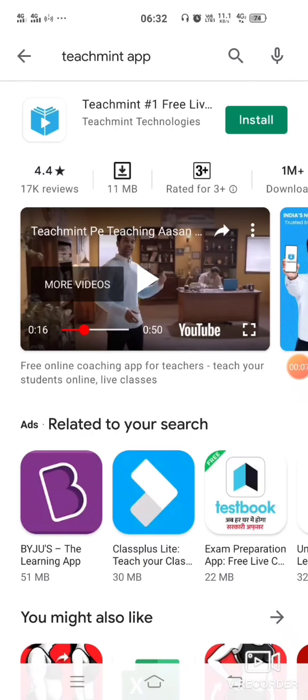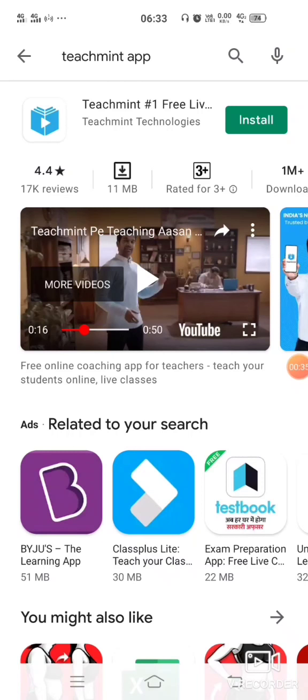About this app: it is a free online coaching app for teachers. Teach your students in online live classes. Teachment is India's best all-in-one app for teachers, tutors and coaching institutes. It includes features like live online classes, lectures, recordings, real-time notes sharing, whiteboard functionality, online tests, chats, announcements and more.